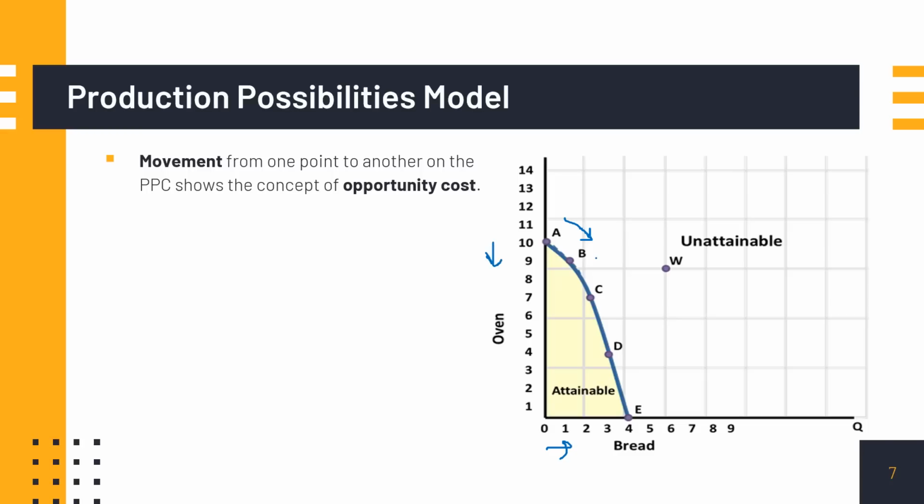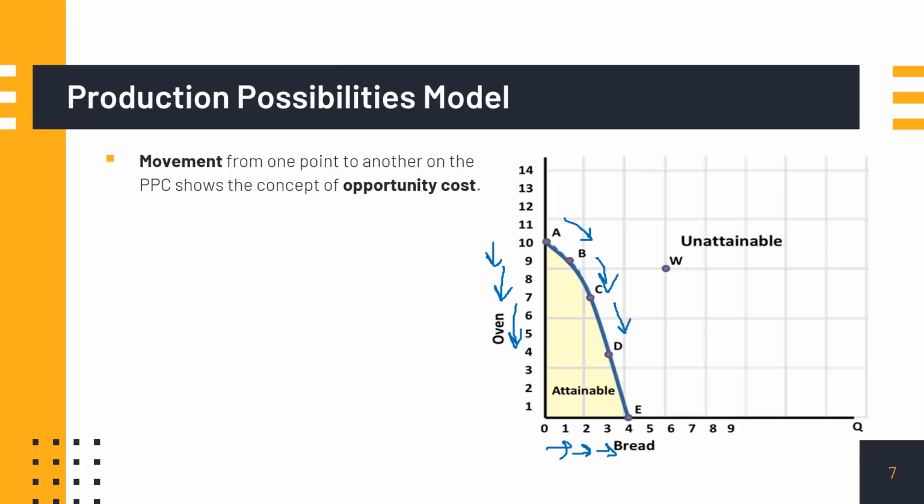Now, if we move from point B to C, again, we are going to produce 1 more unit of bread. But this time around, we need to sacrifice 2 units of oven. How about from point C to D? Again, we are producing 1 more unit of bread. But this time, we are foregoing, yes, 3 units of oven.